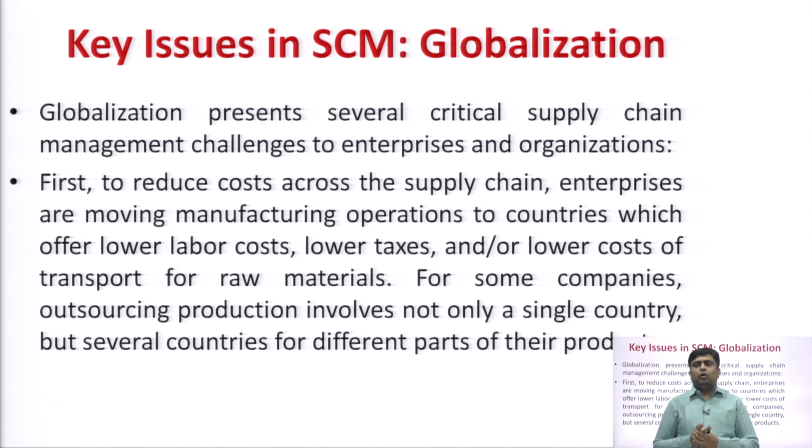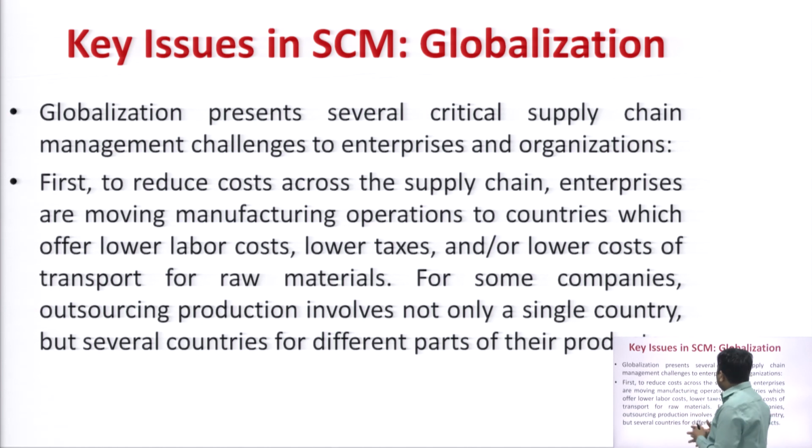Many more global companies are also there, like Britannia and Hindustan Unilever and other companies, Infosys, TCS, Tata. So, all these companies come under the category of globalization. So, globalization presents several critical supply chain management challenges to the enterprise and the organization.